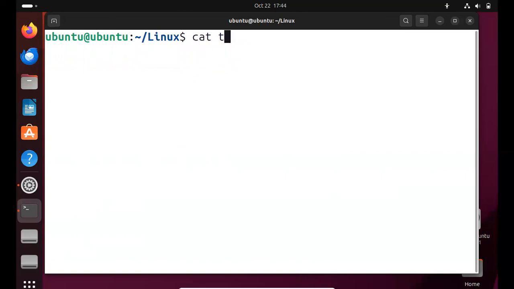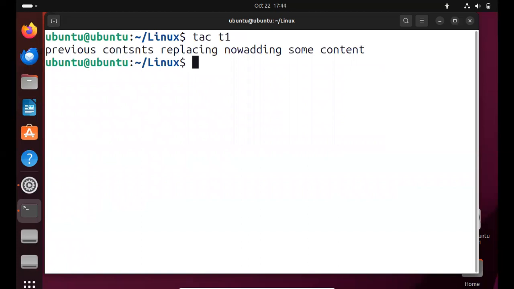Cat has a reverse order counterpart, tac. We also have the tac command as well. The tac command shows the content in reverse order. Tac T1: it shows the reverse order.